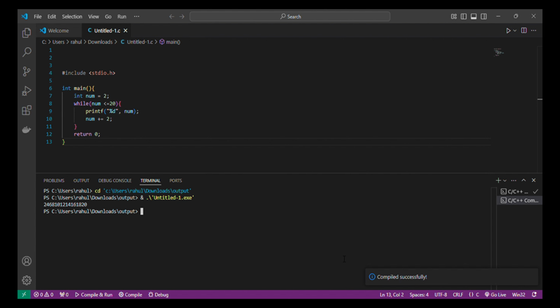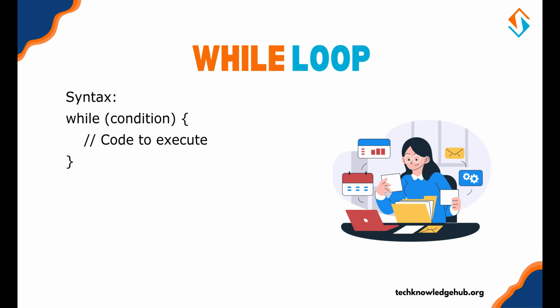In this example, the loop continues as long as num is less than or equal to 20. Inside the loop, we print num and increment it by 2. Let's see another example, finding the factorial of a number using a while loop.